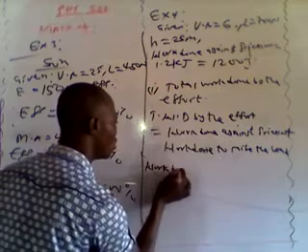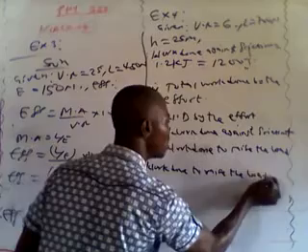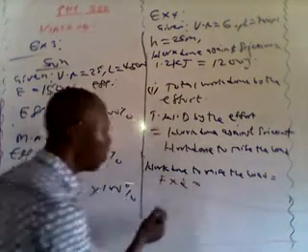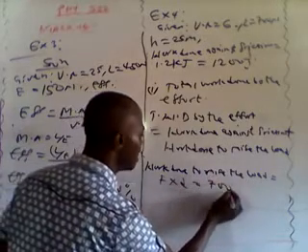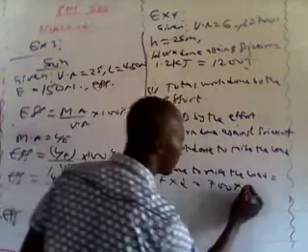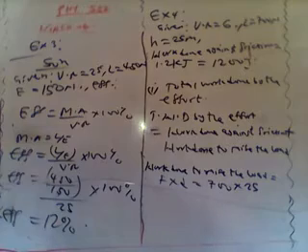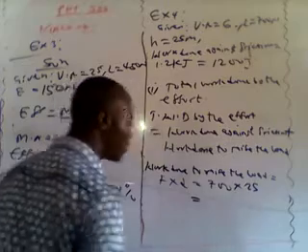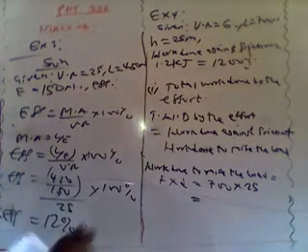Work done to raise the load equals, don't forget, from the net work done is force times distance. But our force here is the load being raised, that is 700, multiplied by the distance the load is being raised, that is the height. What is the height? 25 meters. So I don't need to convert anything because my load is in newtons and the height is also in meters. So multiply this, we are going to have 700 times 25. For 700 times 25, that is 17,500